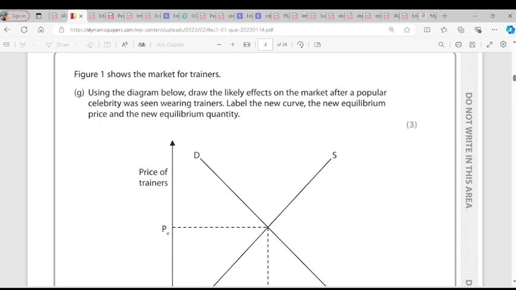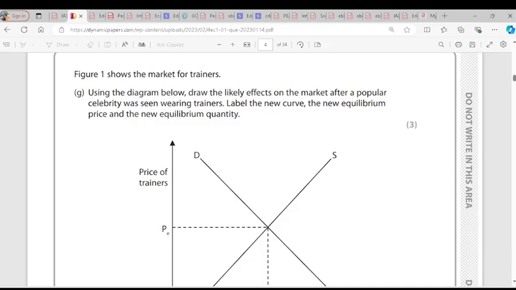So it means the demand for it will increase because everybody wants to be like a celebrity. Do you understand? Like Cristiano Ronaldo wears a trainer, a Nike trainer. So everybody wants to wear the same trainer, yes or no? Yes. So the demand for that trainer would increase. Do you understand? So do you get the point I'm making there?